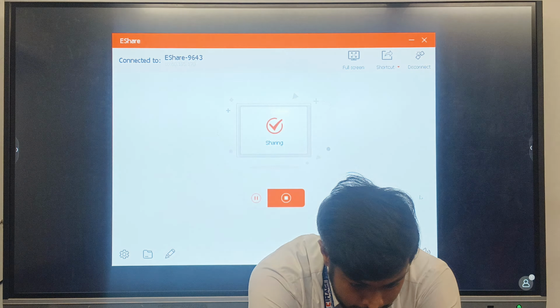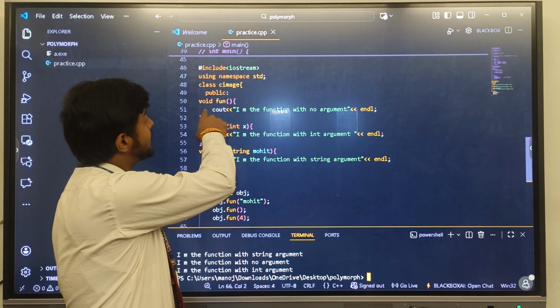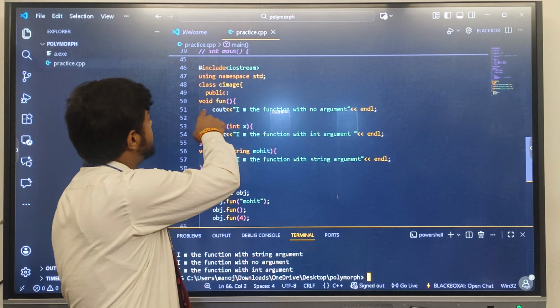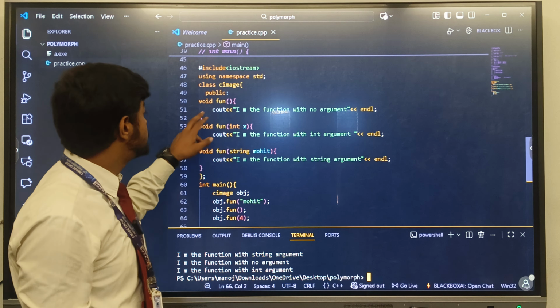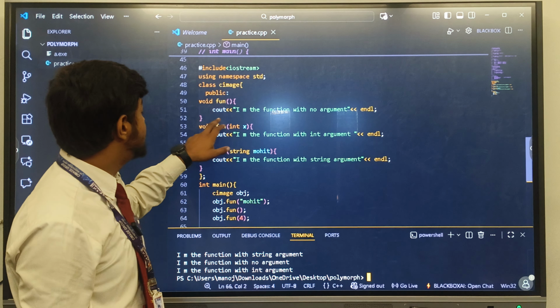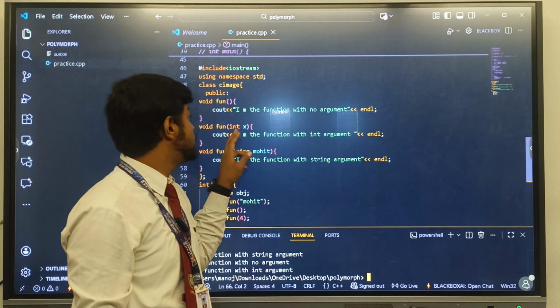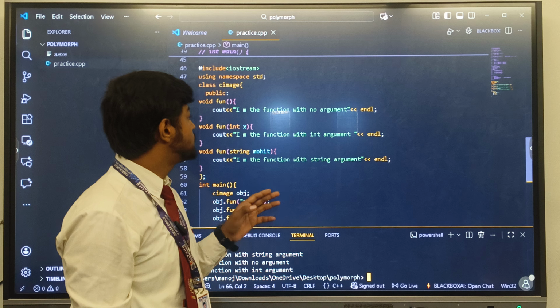As you see in this example, here I have used class name image and public access specifier public, and I have created a function named fun, and inside I have given a statement "I am the function with no argument".